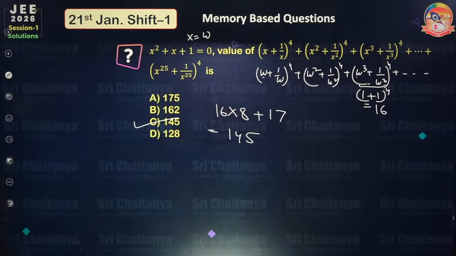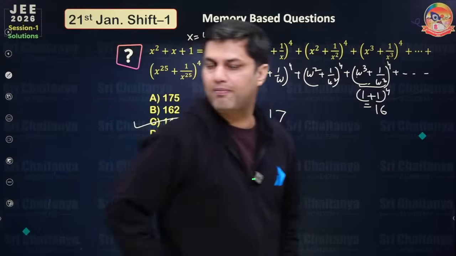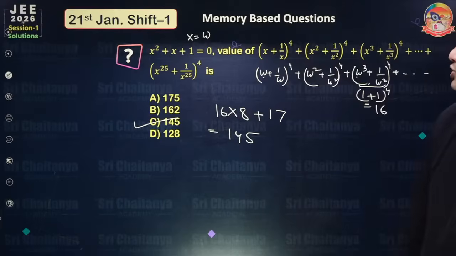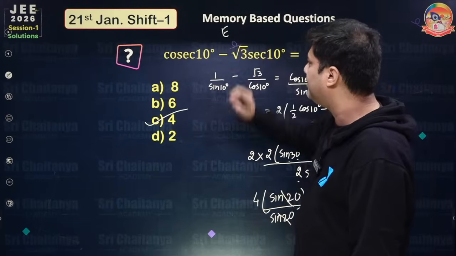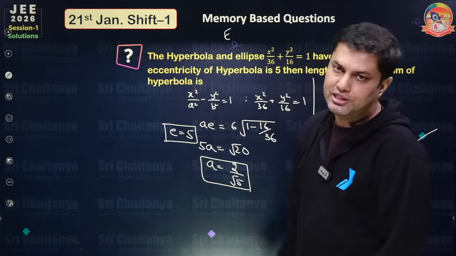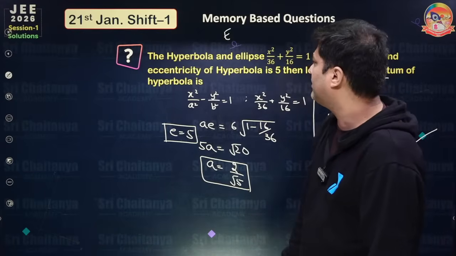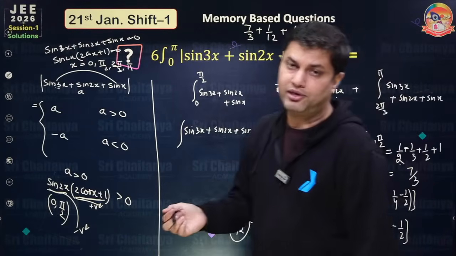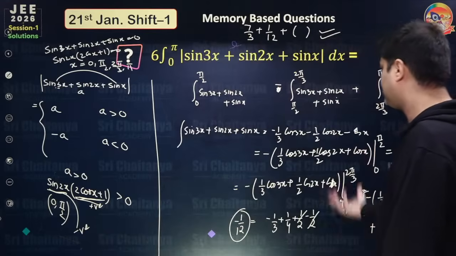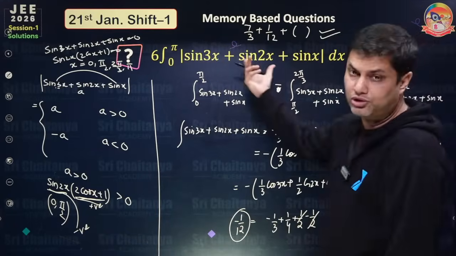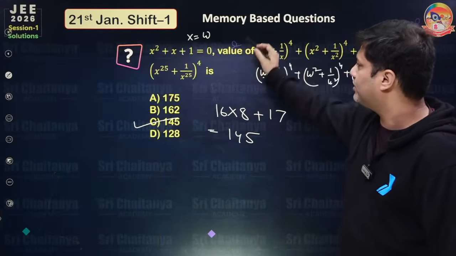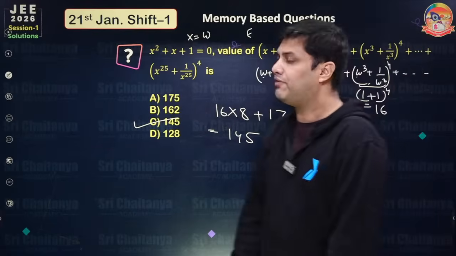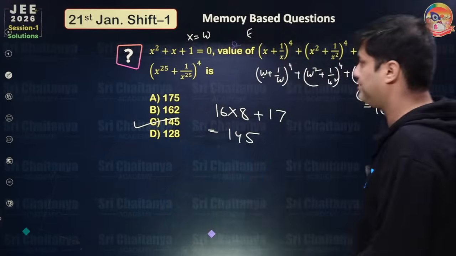How many of you got the answer? 145 is the right answer. Got it? So again we have discussed 4 problems. The first question was very easy. The second question was also easy, 4 marks, very easily you can get. This is again a very tough problem, very calculative also, so students might have left this question because of the time issues. This is moderate to tough, and this question was again very easy. So 4 questions we have discussed and 3 are really, really easy.